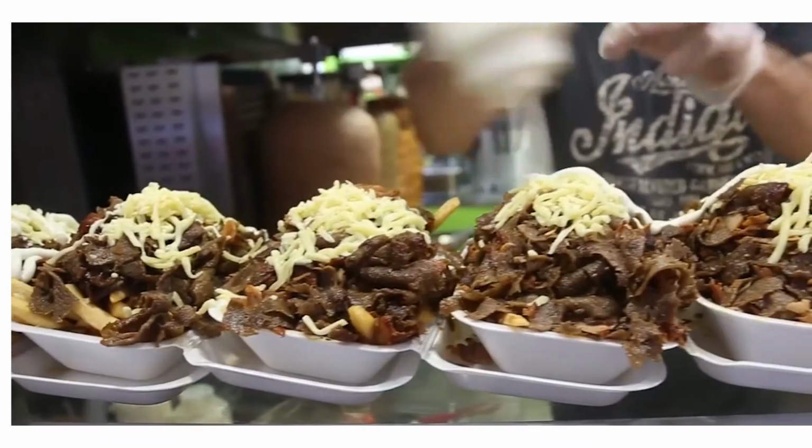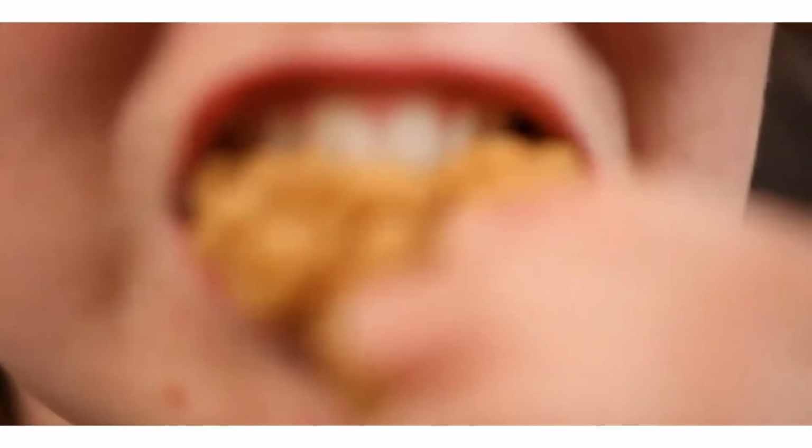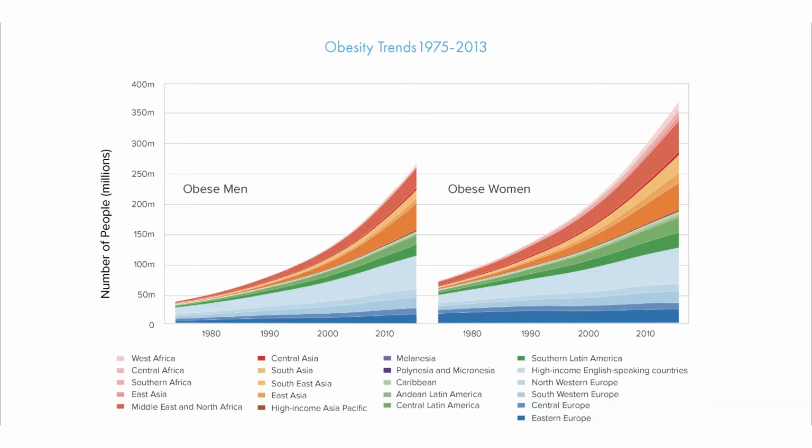So when we think of the United States as having 60% of the population being overweight or obese, we're also seeing obesity rising in places like Latin America, the Middle East, North Africa, where women of reproductive age, up to 75% are overweight or obese. This is an alarming trend that we're seeing. So let's look at some global obesity statistics.